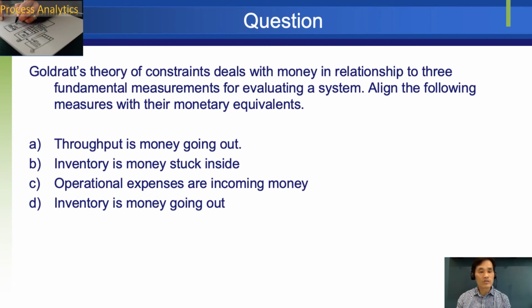You want to understand this because you have to sell the inventory and get it moving to make the business. Otherwise, it's just stuck inside of the organization. Throughput is not money going out. It is actually money making, because you are making the process as efficient as you could.